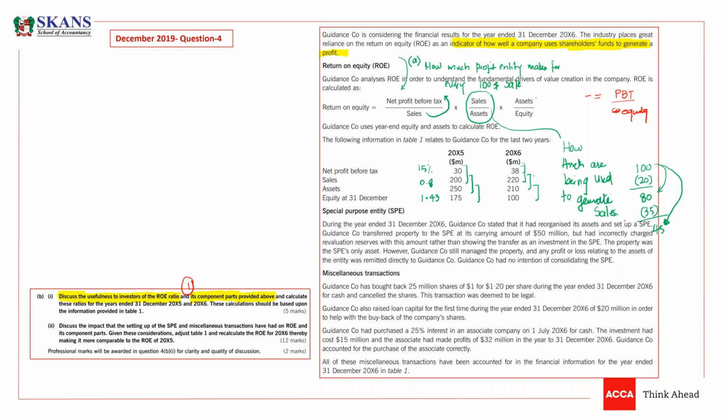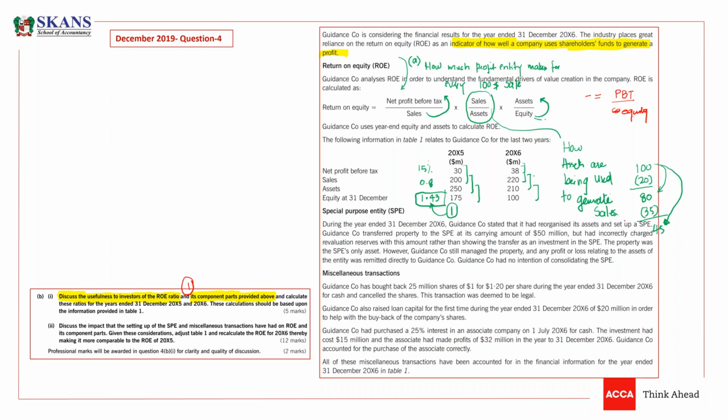Then, guys, assets to equity means how much assets are being financed from equity. So if we have here 1.43, we have assets and we have liability. We have equity. So if we have $1.43 assets, then obviously one is actually being financed from equity.